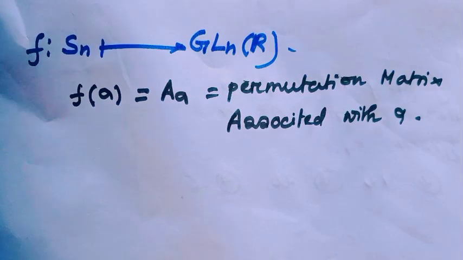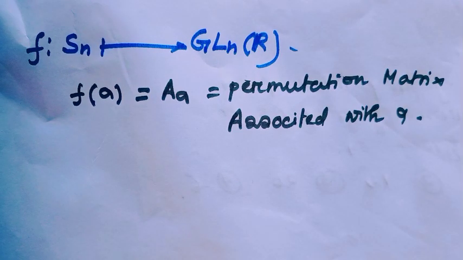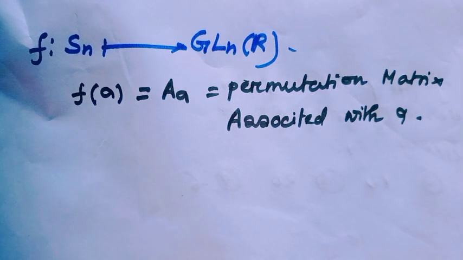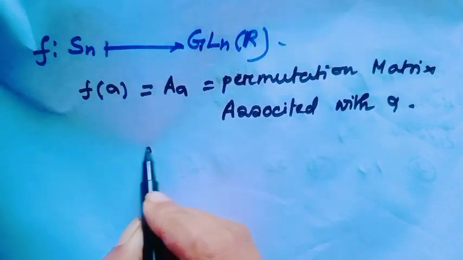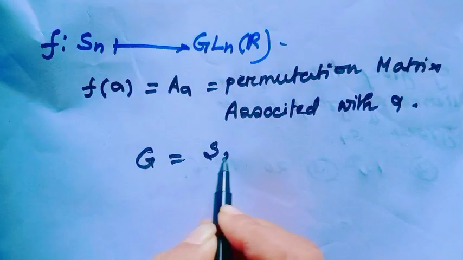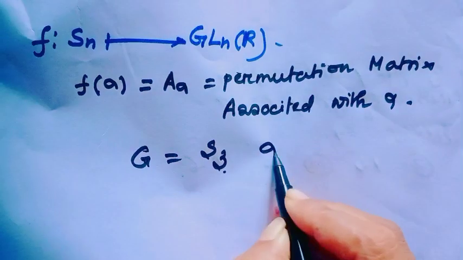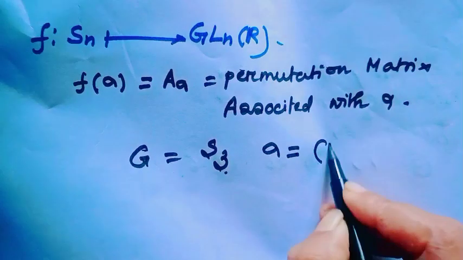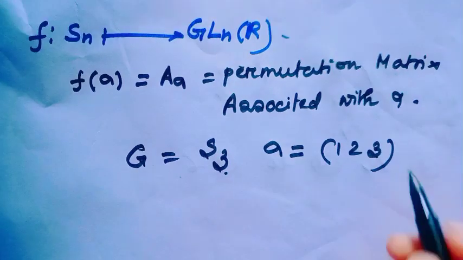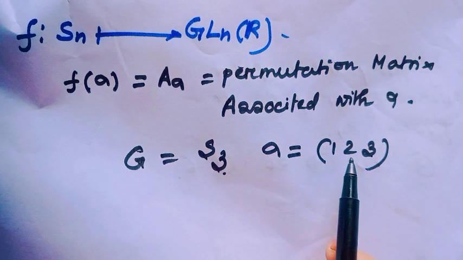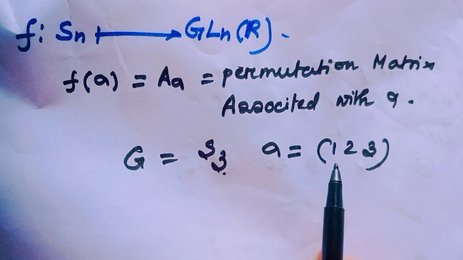Okay, are you getting this matrix? Consider one example. Consider G equal to S3 and sigma equal to the cycle (1 2 3). That means 1 goes to 2, 2 goes to 3 and 3 goes to 1.